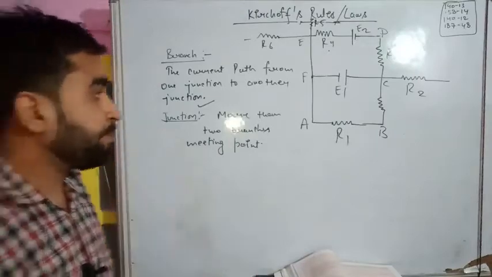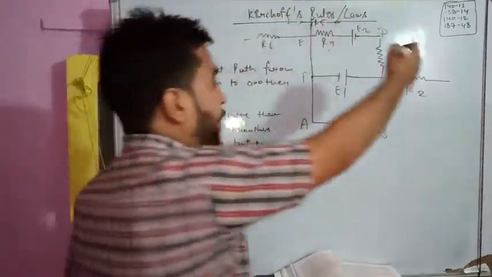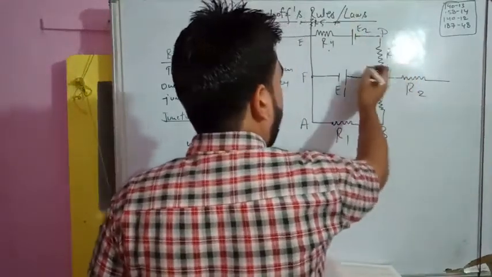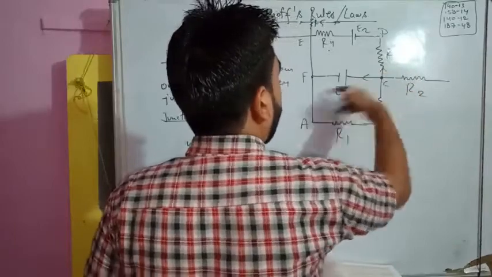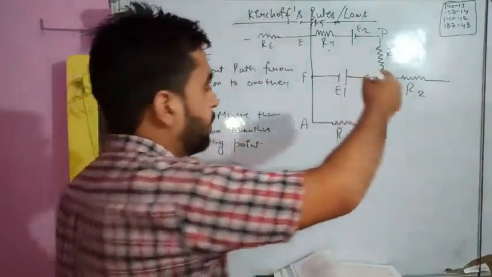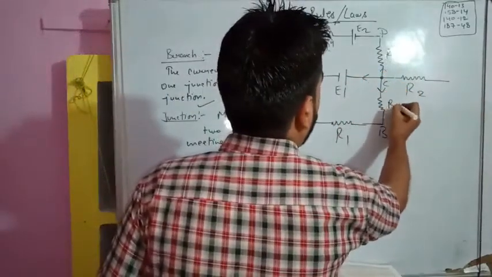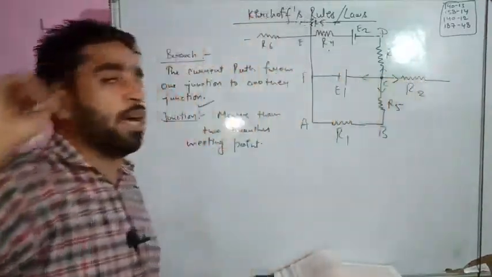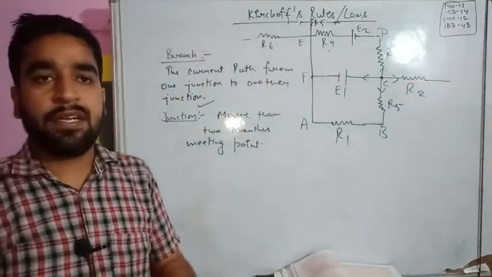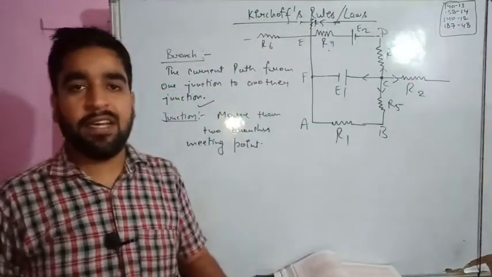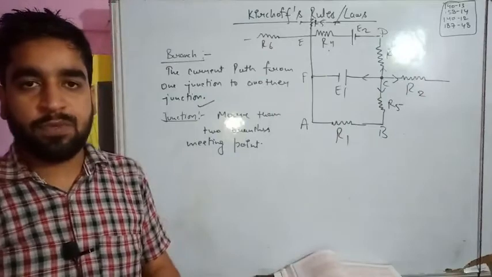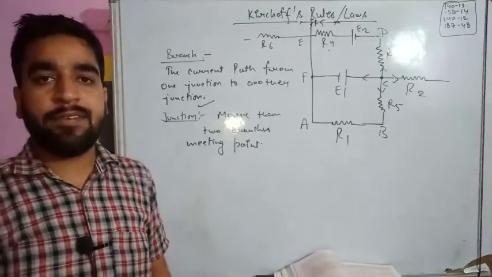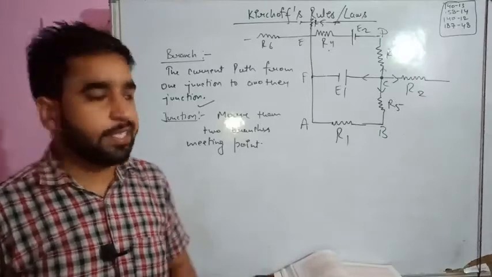But here, suppose we discuss point C. From this, we have one path towards R3, one towards E1, another towards R5, and another path towards R2. So whenever a railway station is offering more than two lines, more than two destinations, that railway station is considered a junction.